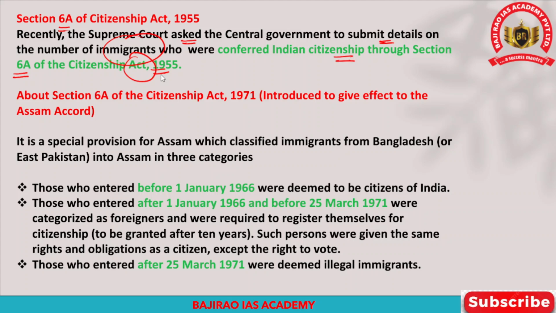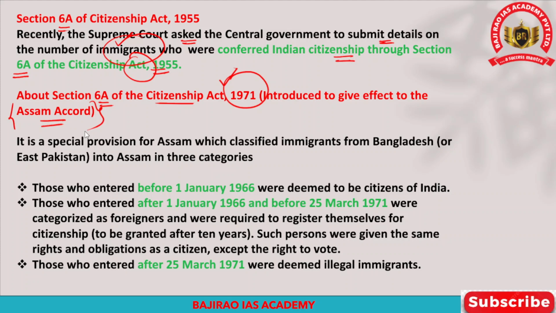We will understand what exactly is this Section 6A of the Citizenship Act 1955, because Section 6A actually empowers the central government to provide citizenship to immigrants, especially the Bangladeshi Hindu immigrants in India. Now, what is this Section 6A? This particular section was introduced in the Citizenship Act to give effect to the Assam Accord. So what is the Assam Accord? We will understand this briefly.